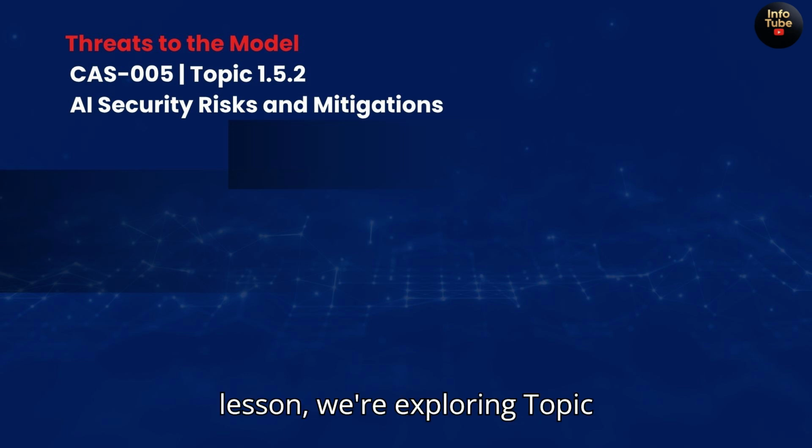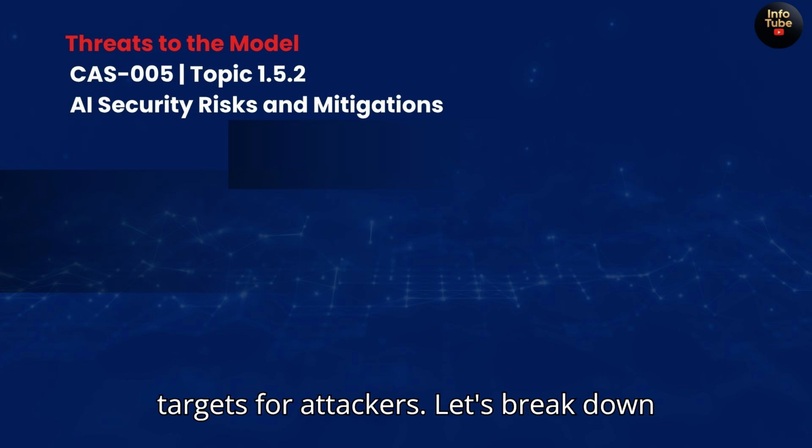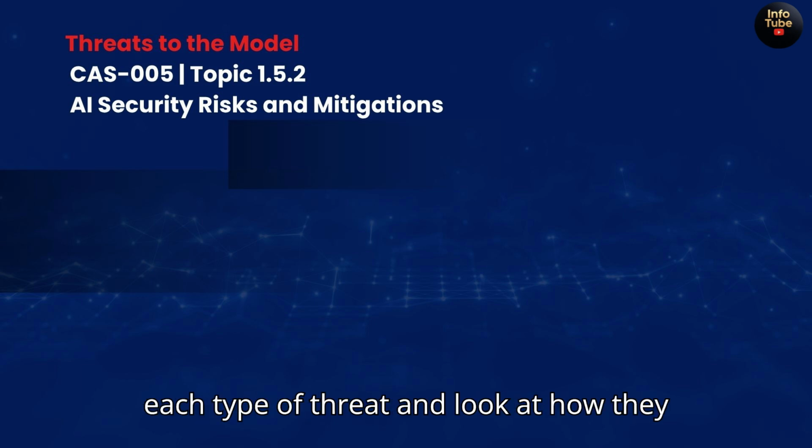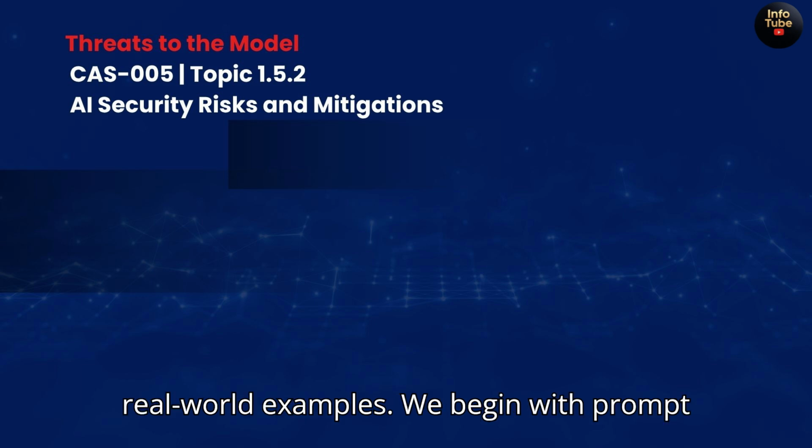In this lesson, we're exploring Topic 1.5.2, Threats to the AI Model. As AI systems become part of critical infrastructure and business processes, they also become prime targets for attackers. Let's break down each type of threat and look at how they work, using simple explanations and real-world examples.